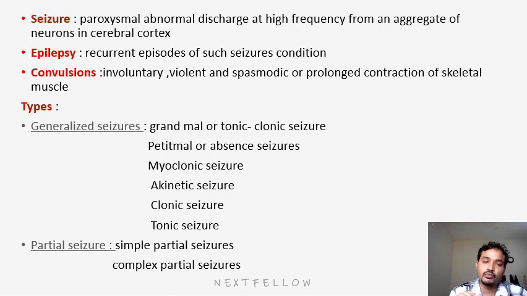Before discussing all this, we will see the types of seizures. There are two types: generalized seizures and partial seizures. In generalized seizures we have grand mal tonic-clonic seizures, absence seizures, myoclonic seizures, akinetic seizures, clonic seizures, and tonic seizures. In partial seizures we have simple partial and complex partial.